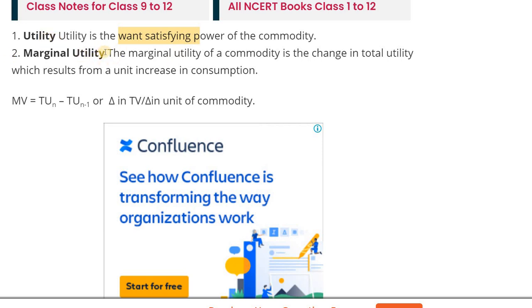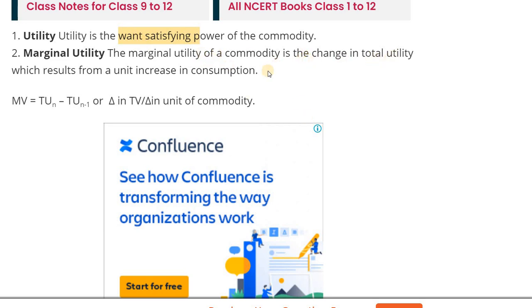What is marginal utility? Marginal utility of a commodity is the change in total utility which results from a unit increase in consumption. Means additional units of consumption, what change is coming, that one is the marginal utility.